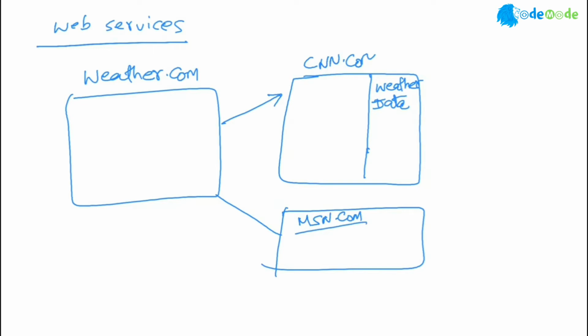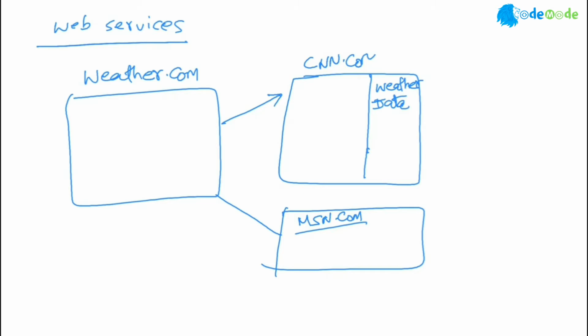Because every company, whether it is Facebook or Twitter or Instagram, its goal is that you come to their website and spend most of your time there. Once you go to that site, their ultimate goal is to make sure that you spend most of your time on that site. They don't want you to go anywhere else. And that's why, even though MSN is not in the business of weather, they know people like to check weather in the morning, especially in the US. They always show you weather data. How do they pull the data?